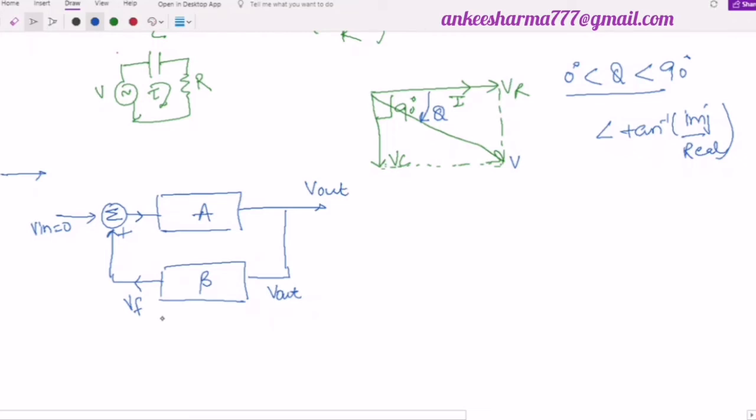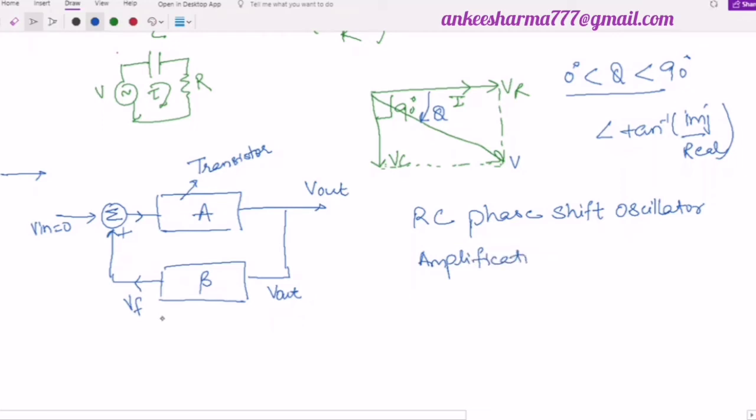So if I see here in this network, here is one amplifier. This amplification is done by the transistor. And in the case of RC phase shift oscillator, this amplification is done by a common emitter transistor. Now you all know what I mean by common emitter. It means I am going to use my transistor in the common emitter configuration. Why am I going to use the common emitter configuration?